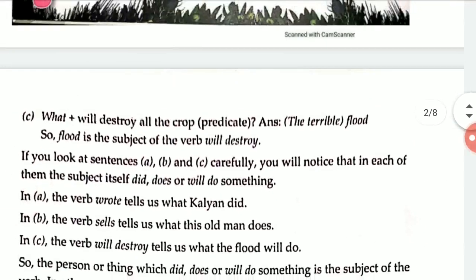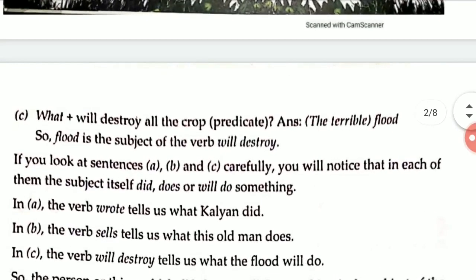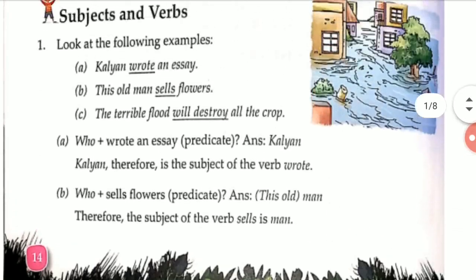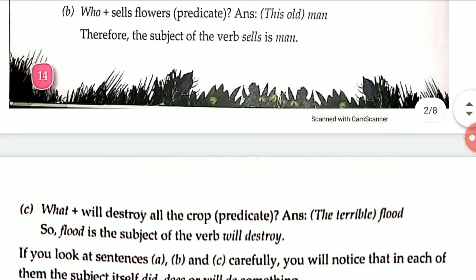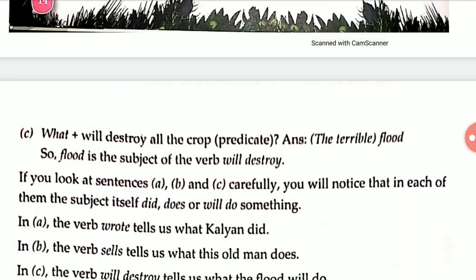Now see example C: what will destroy all the crop? The terrible flood will destroy all the crops. What will destroy all the crops? The flood. So the terrible flood is the subject of the verb will destroy.